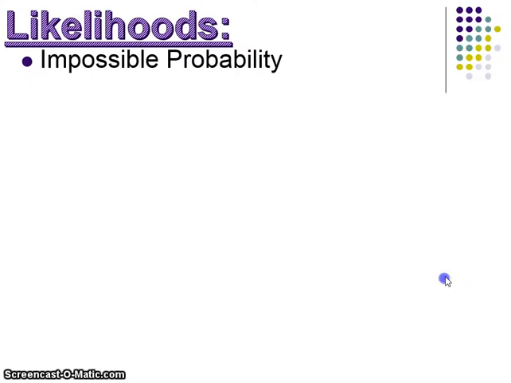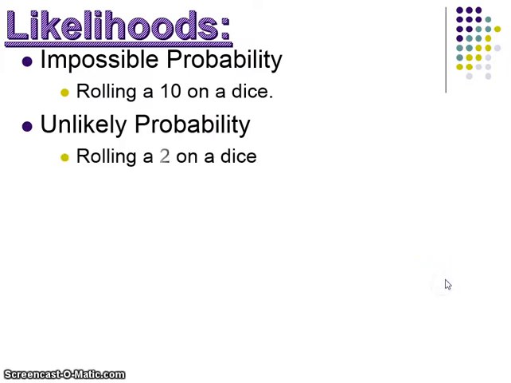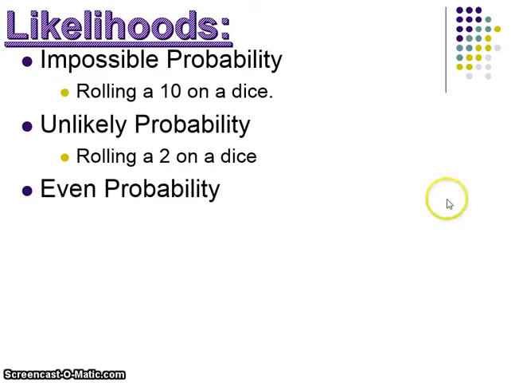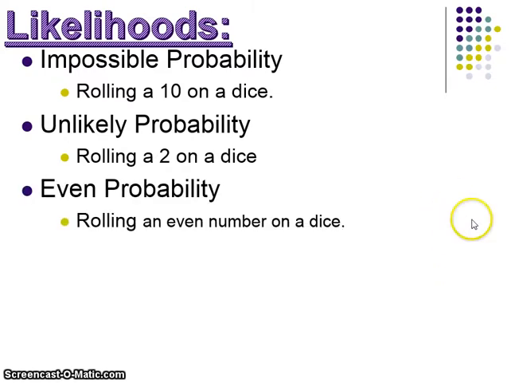An example of an impossible probability would be rolling a 10 on a dice. A 10 is not written on a dice, therefore you can never get a 10 when you roll a normal dice. An unlikely probability would be rolling a 2 on a dice. 2 is only one option out of 6, so it's unlikely that you would guess exactly the number on the dice. An even probability would be rolling an even number on a dice. Half of the numbers on a dice are even, therefore you have a 1/2 chance of picking an even number.